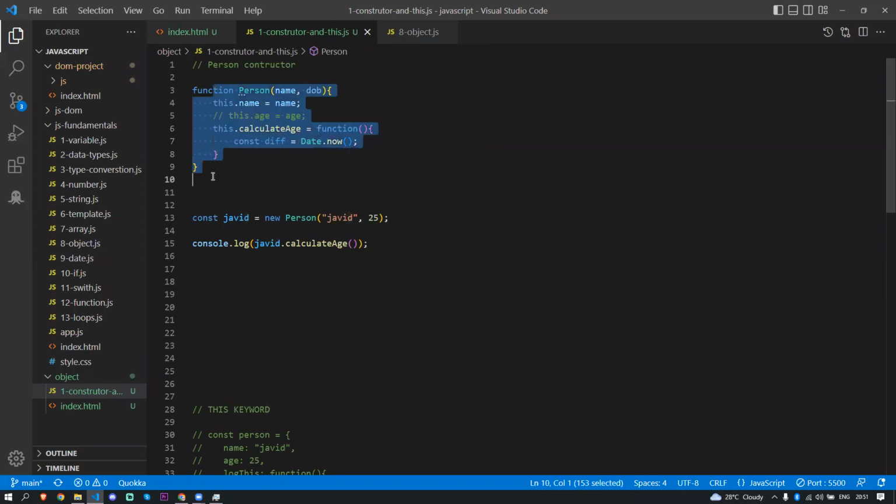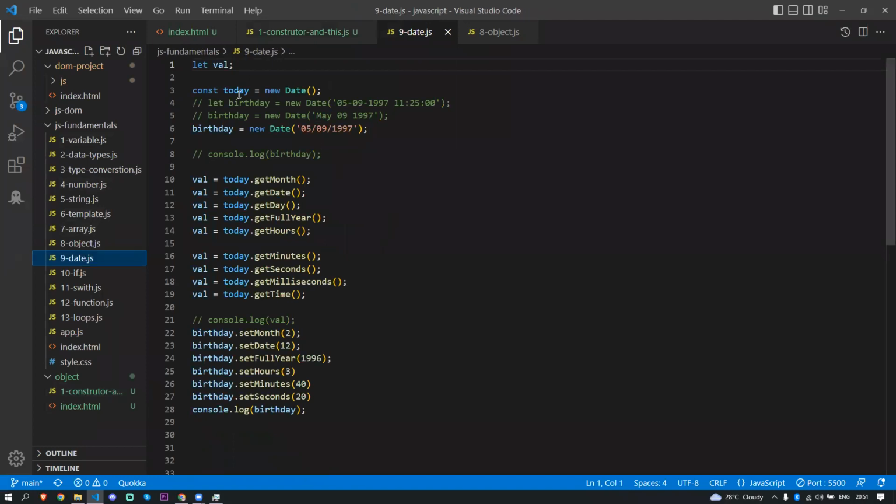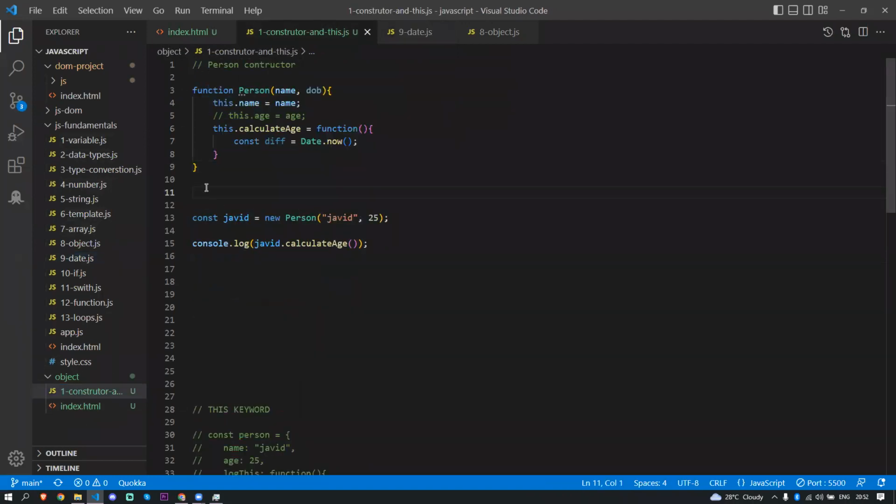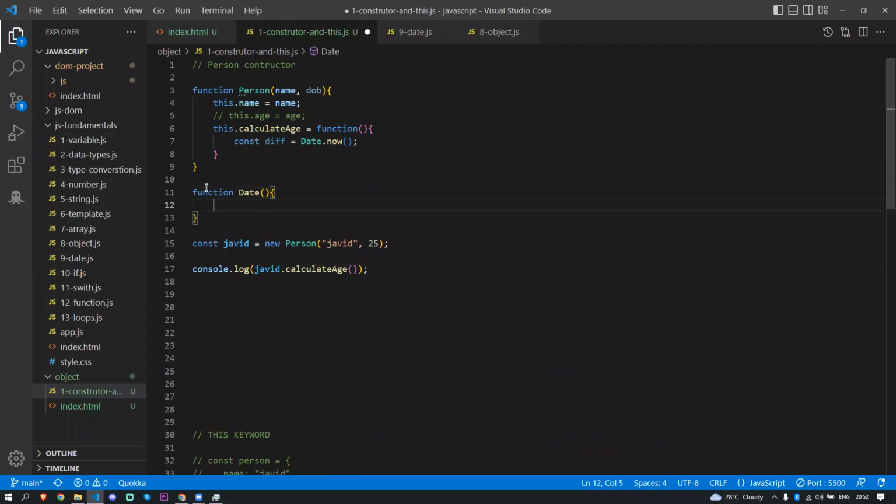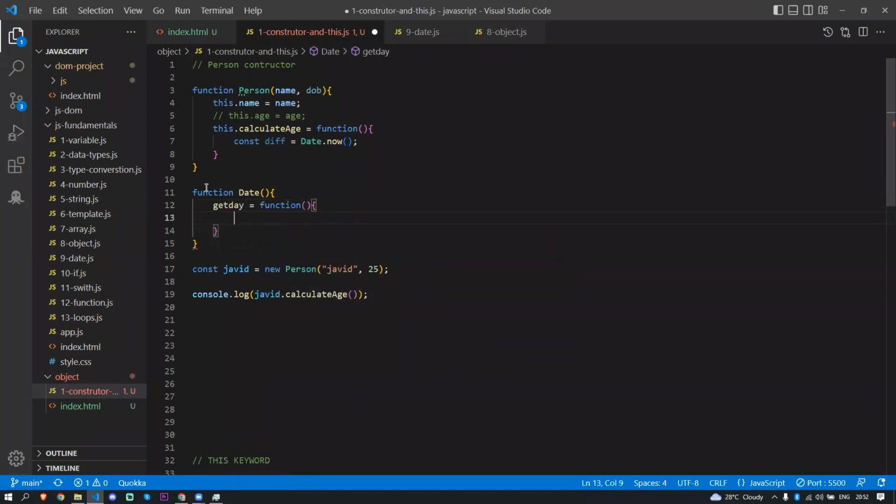The same way they are actually doing. For example, I told you that I will show you how this new keyword works, right? These things we are actually doing now. For example, how they structure the Date: they create some function constructor. The function constructor takes the date. This date has some getMonth. So for example, getDay is equal to some function. We are not going to use the logic, I'm just showing the structure of that.